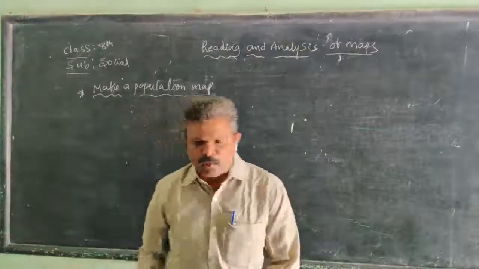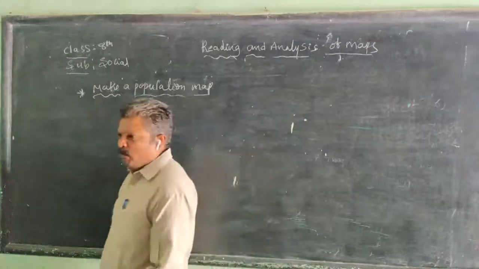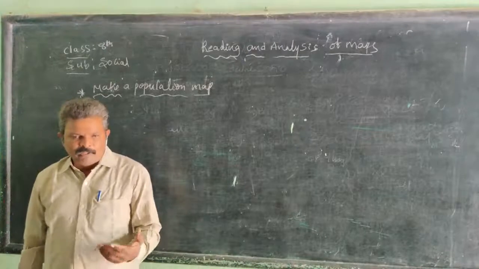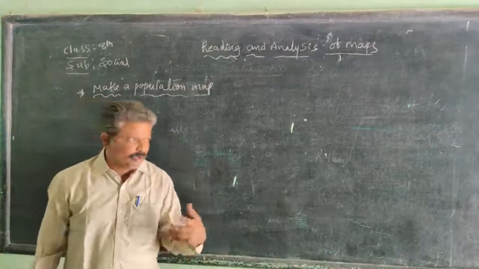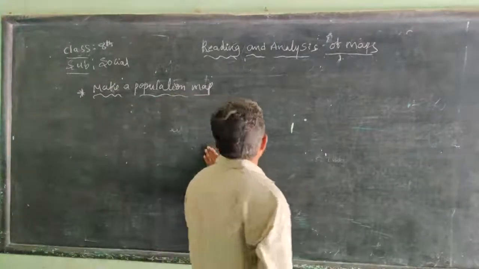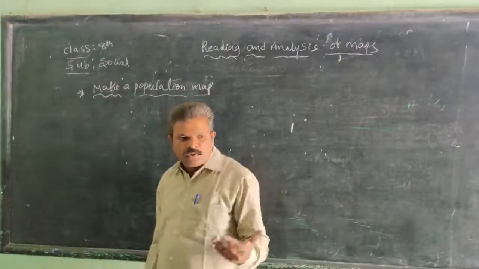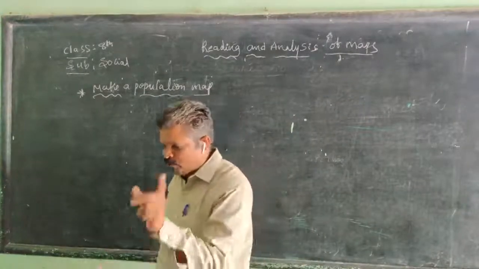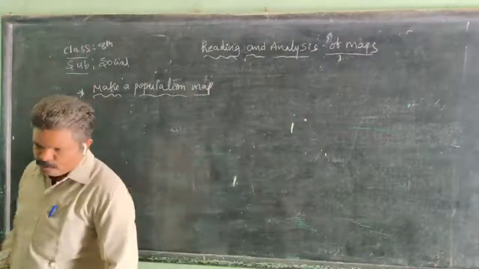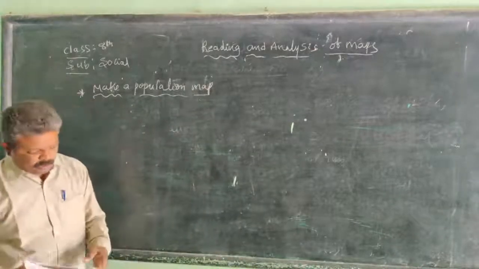For example, how many people live in a particular place? How do we know this information? With the help of a population map. We can easily tell the population of a place.